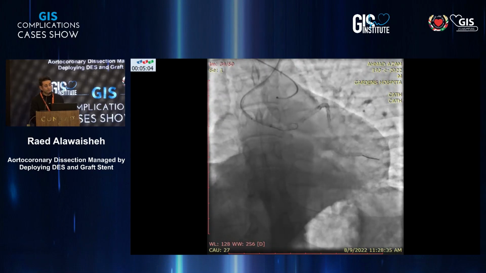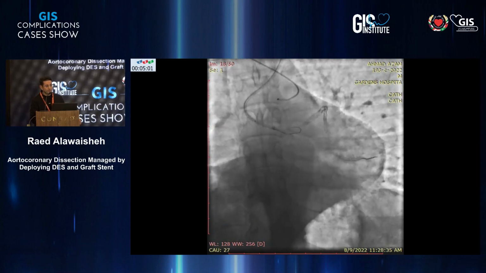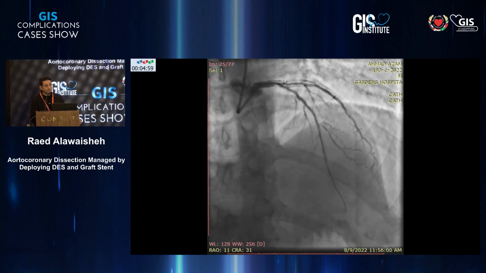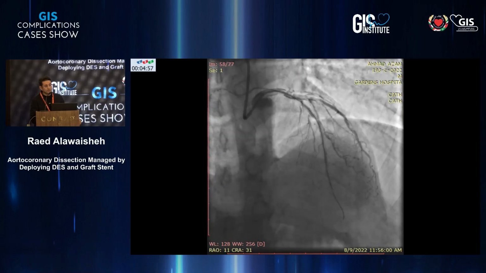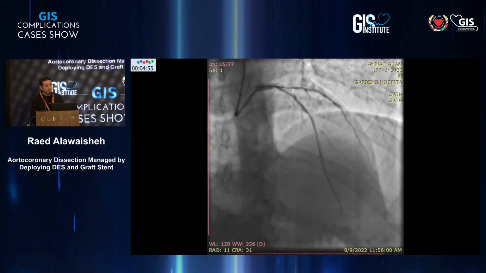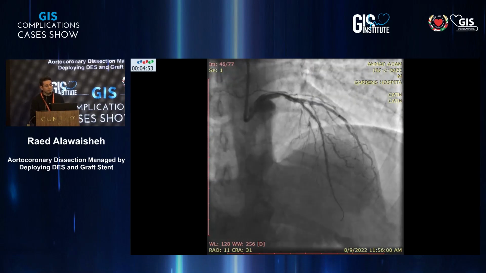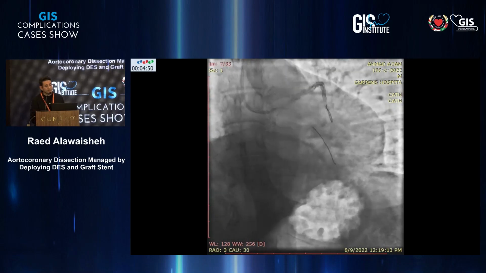First priority is the patient's life, the flow in the coronary arteries, and then not to cause more harm. And this is the way to get the wire, also the double lumen microcatheter, to go to the LAD. And as you can see here, the aortic dissection is there. Everything has been